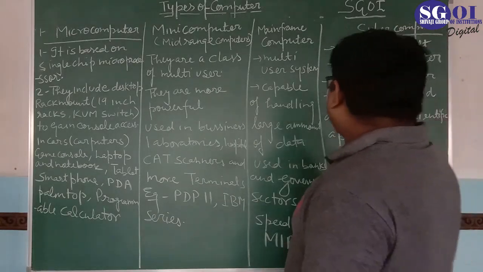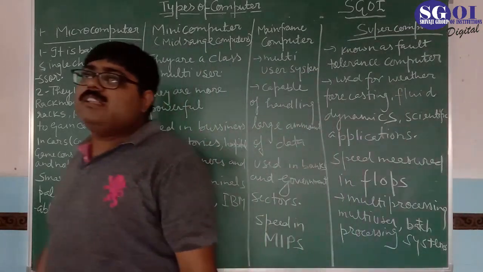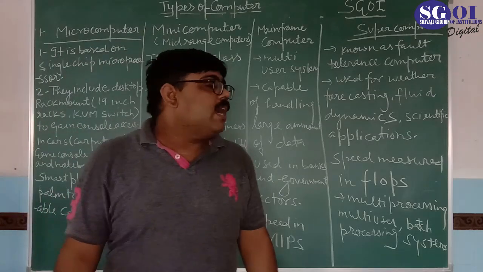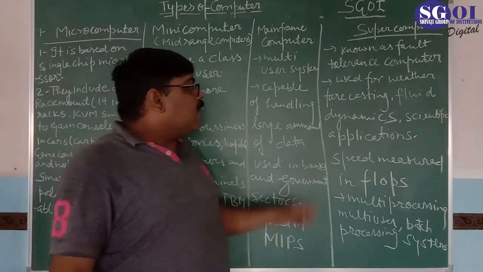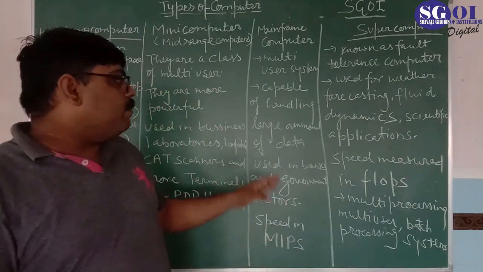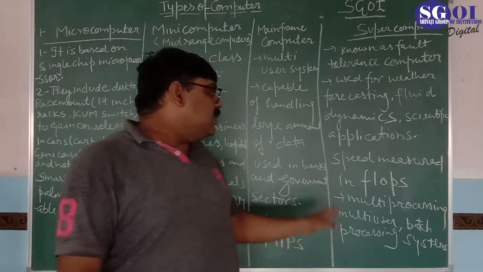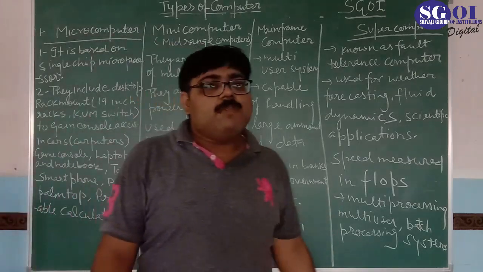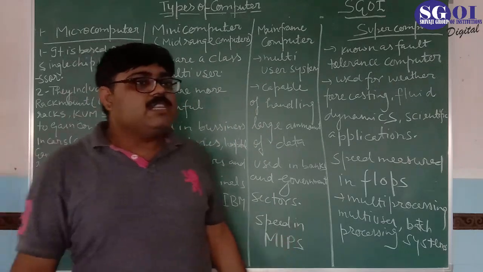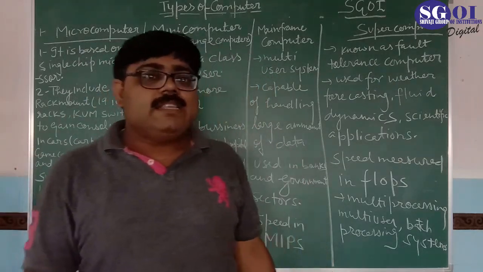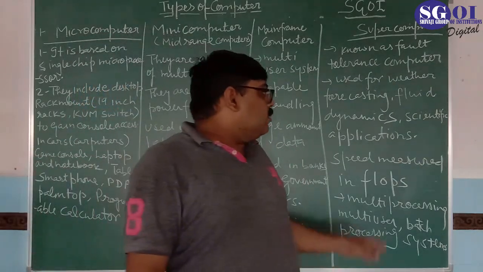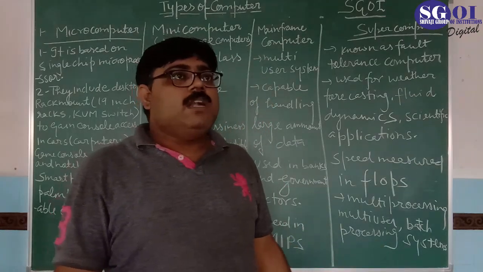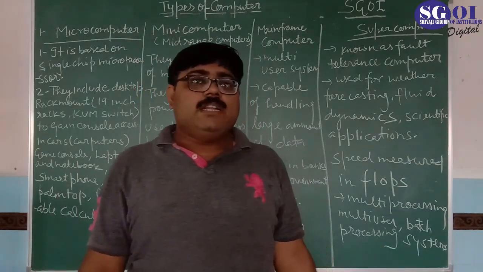The next one, supercomputers, known as fault tolerance computers. Supercomputers are used in weather forecasting, fluid dynamics, and scientific applications. Speed is measured in FLOPS. They are multi-processing, multi-user and batch processing systems, so they can be used as a server, and there is no mistake because multiple processors work simultaneously.